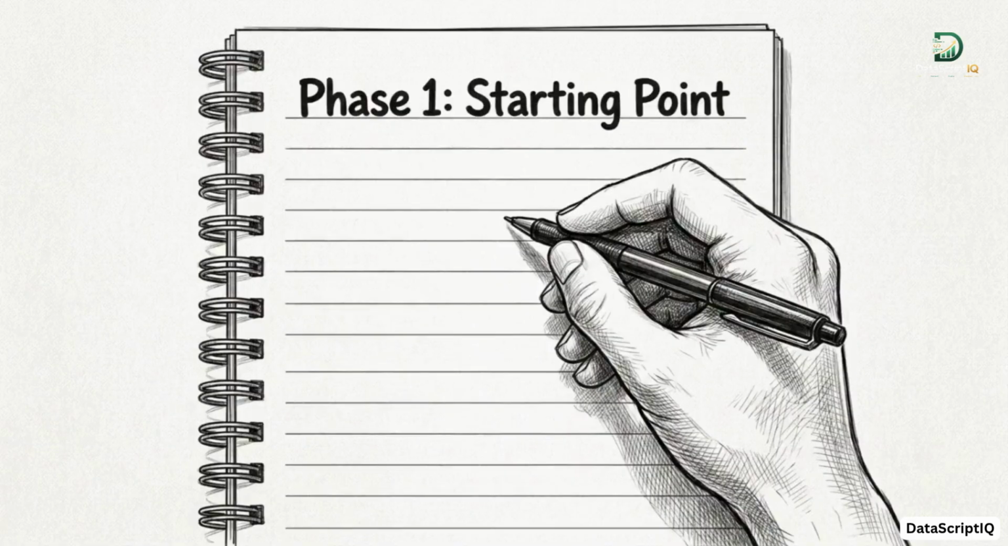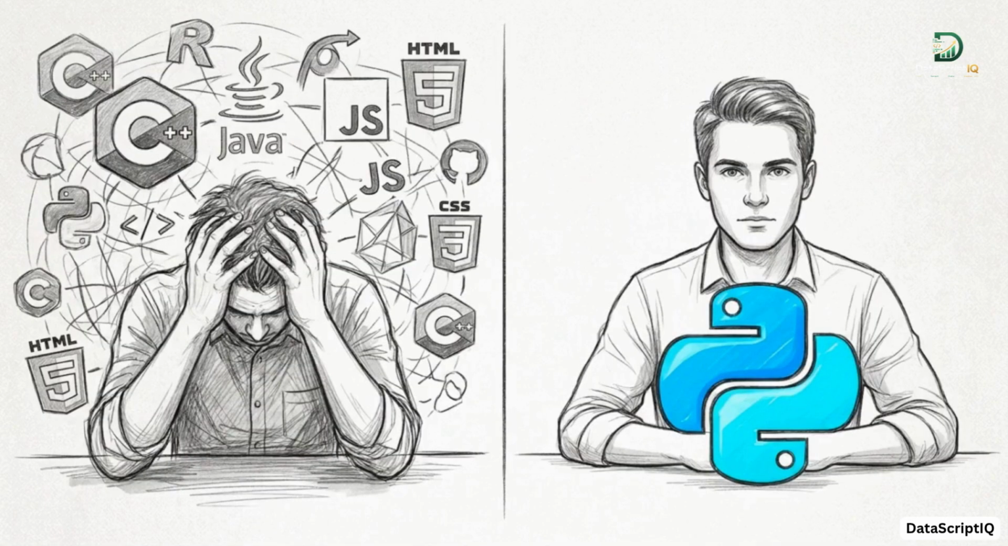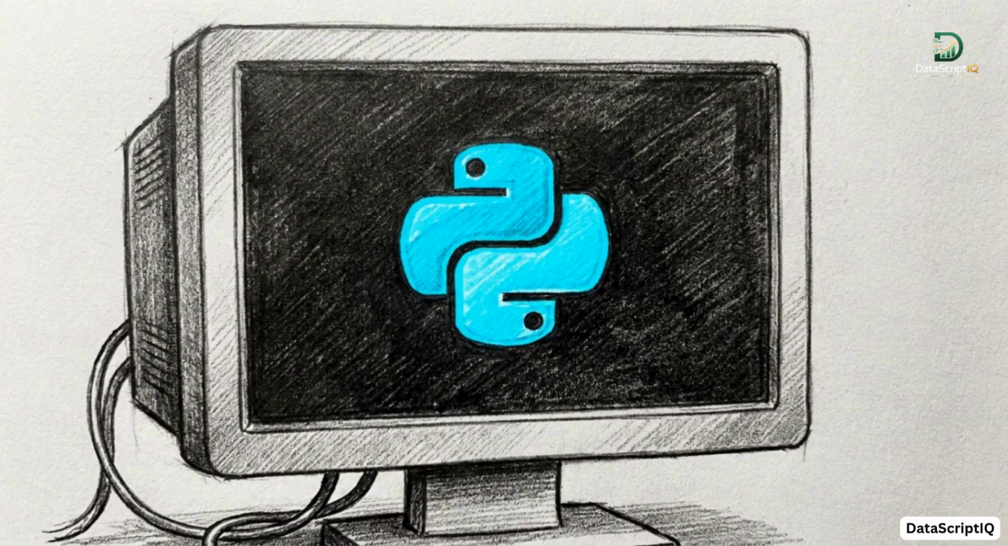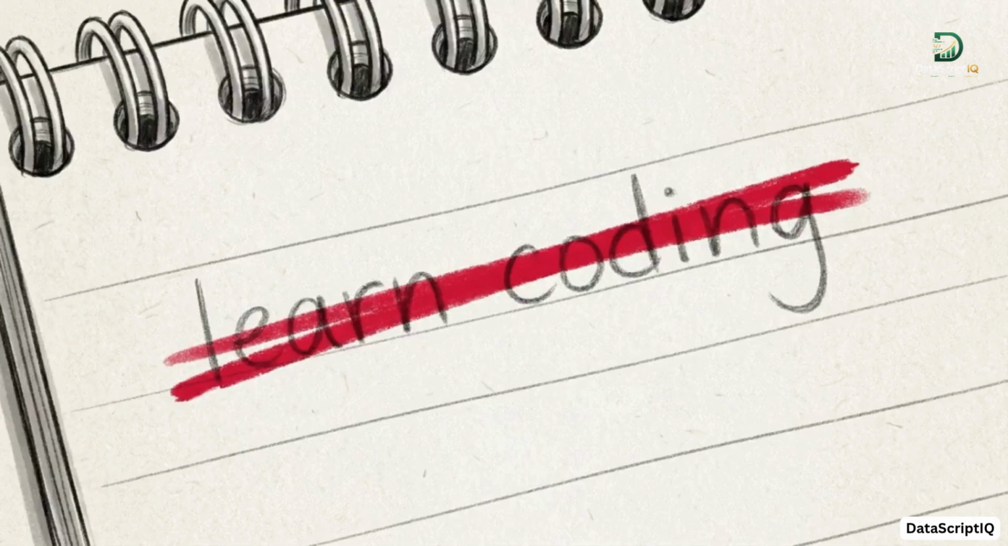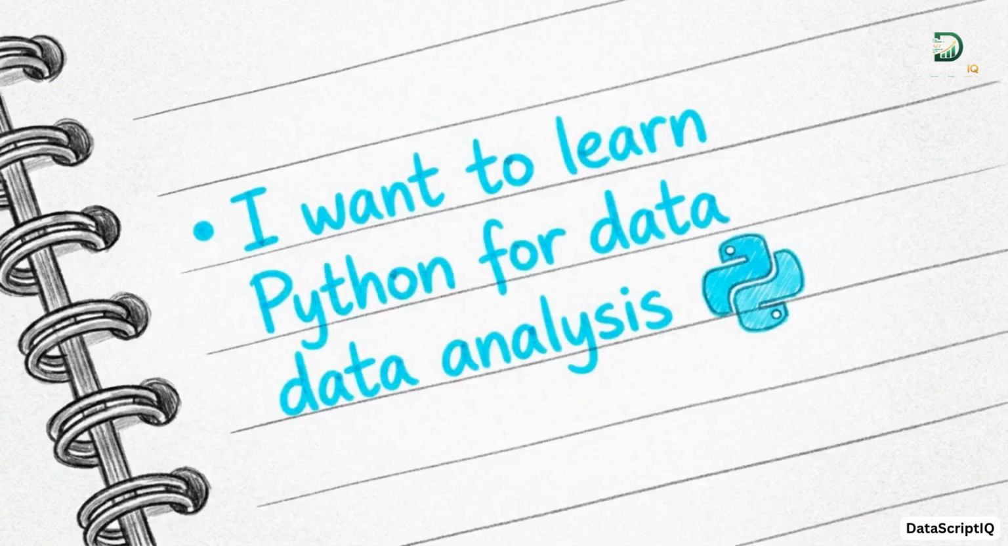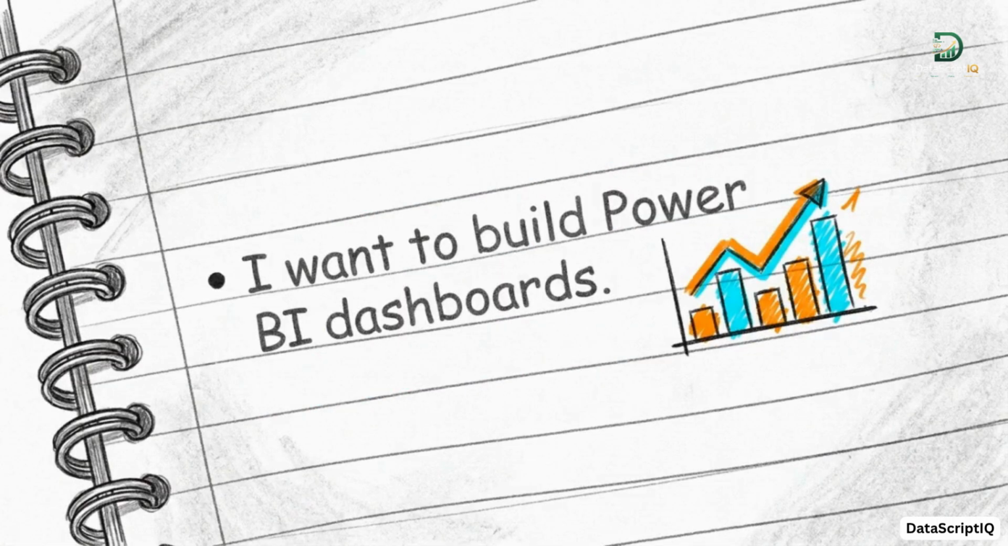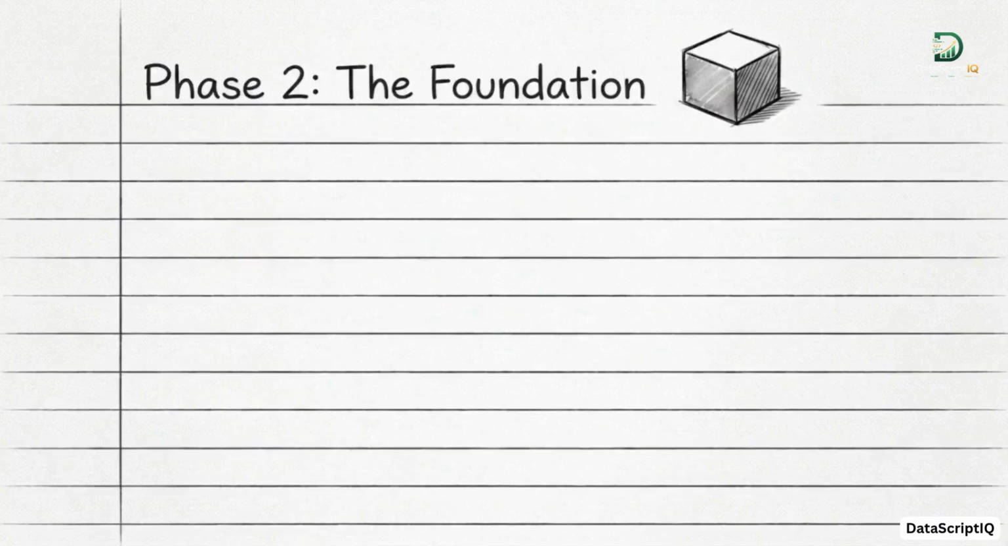Step 1 is to choose your main learning goal. To truly think with data, you must avoid the pressure of learning multiple languages simultaneously. You need to pick one target to hit first. In your notebook, write down one clear, specific goal. Instead of "learn coding," write something actionable, like "I want to learn Python for data analysis," or "I want to build Power BI dashboards."